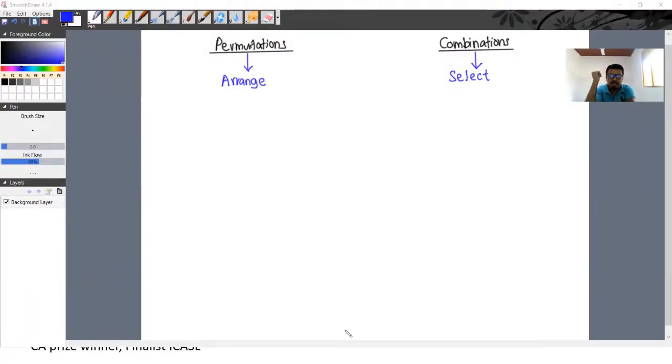Permutations, combinations. Instead of permutations, I have used the term arrange. Instead of combinations, I have used the term select. So what is the difference between arranging and selecting? What is the difference? These two terms you have heard.